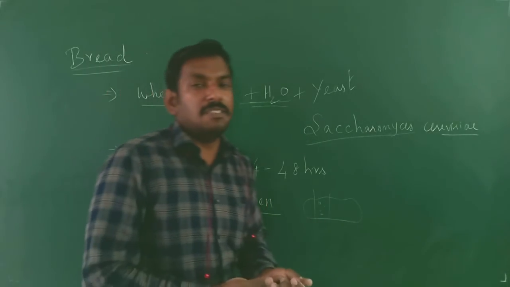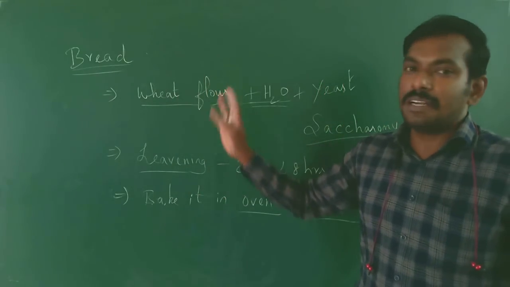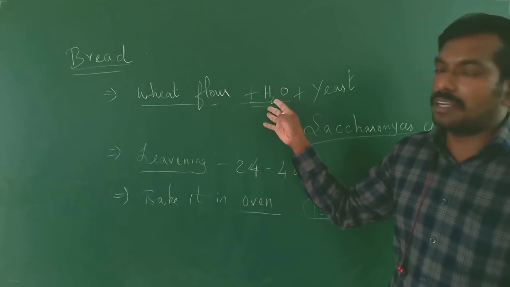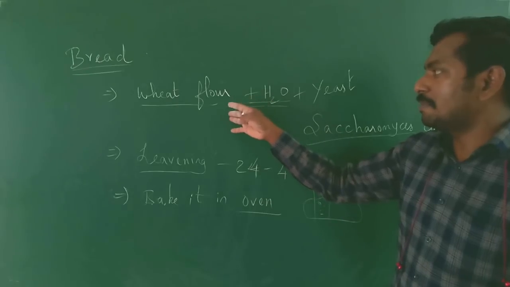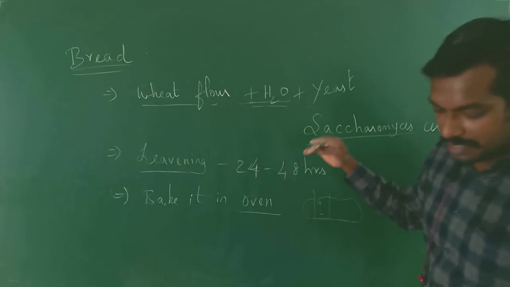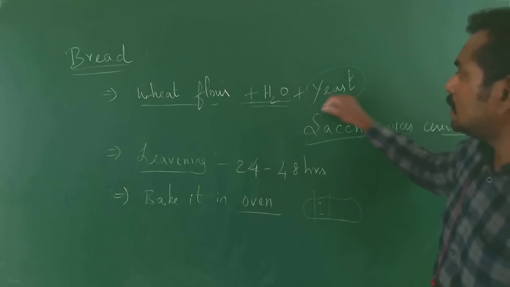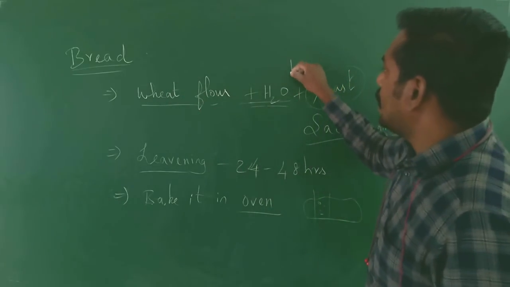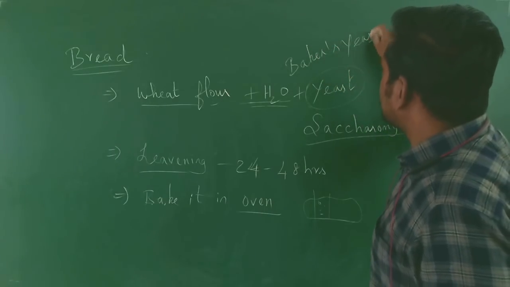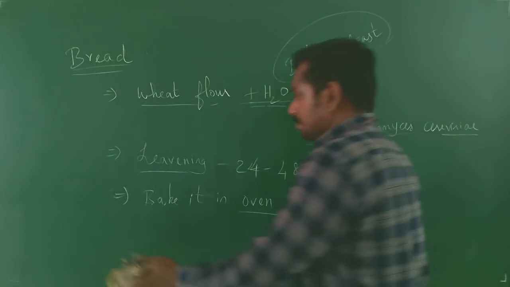Now we are used to consuming maida bread, which is sweet in taste, but usually wheat bread is good for our health. In wheat flour there is malt, and the maltase present converts it into glucose. Then the glucose is acted upon by Saccharomyces cerevisiae, which is helpful in the production of bread. Since this yeast is used in the production of bread, it is called the baker's yeast.